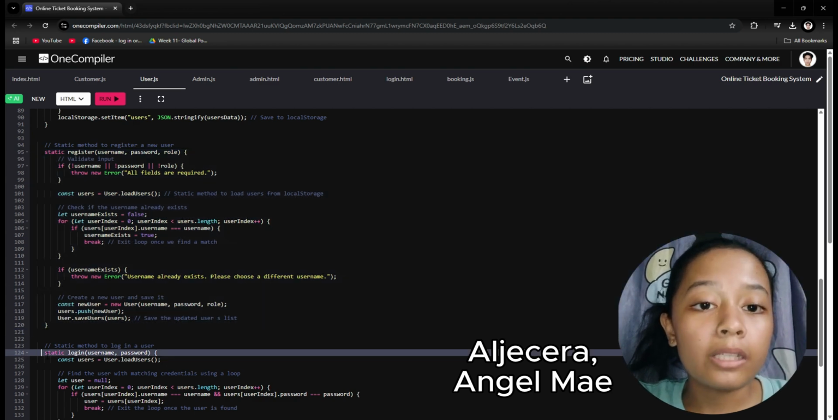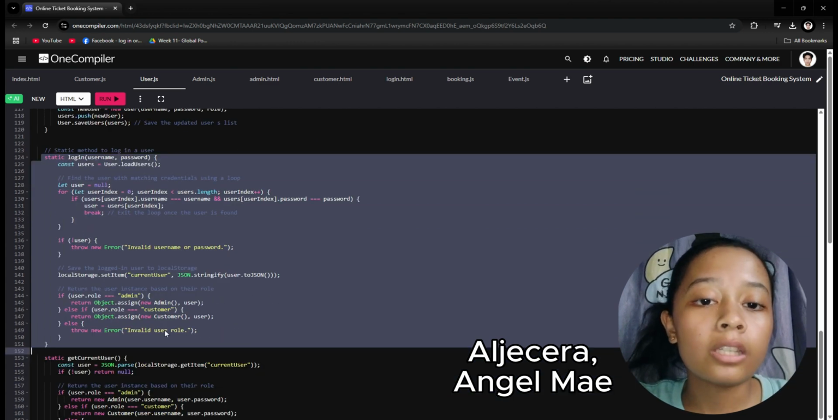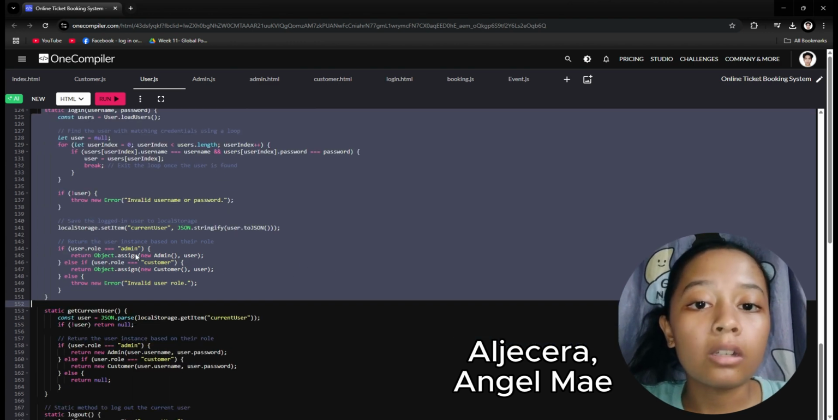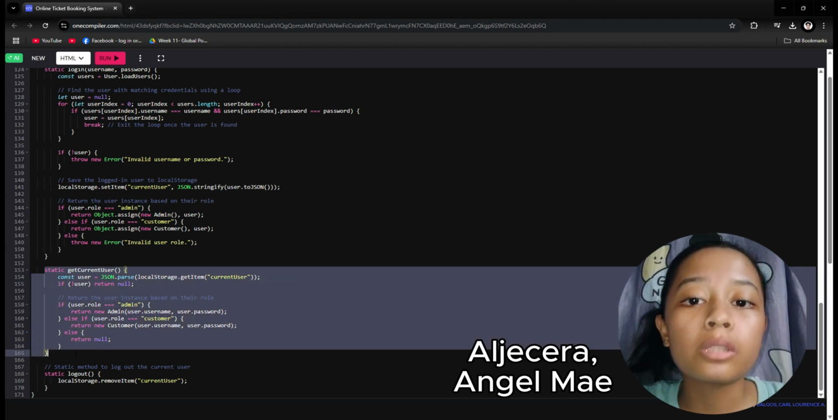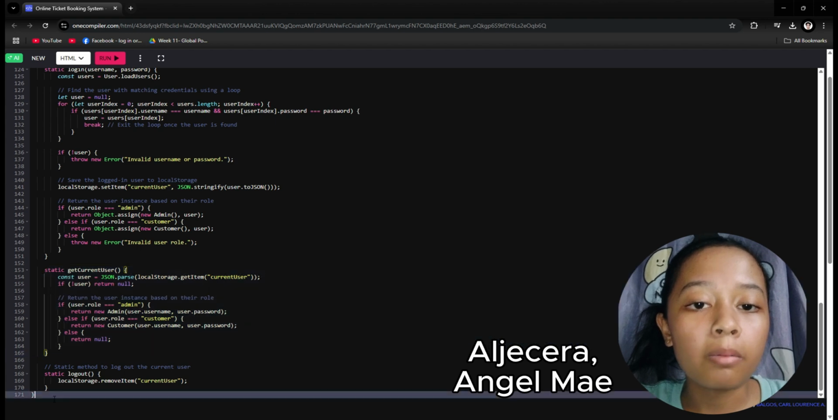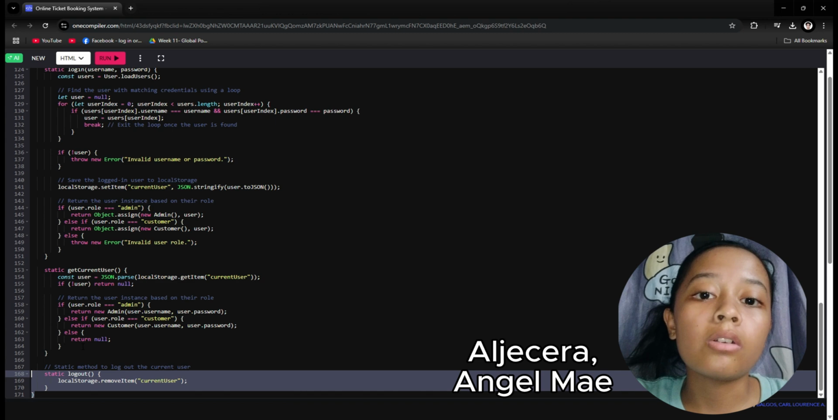When logging in with login, it compares credentials against stored users and gives special access, admin or customer, if matched. The system remembers who's logged in using getCurrentUser and lets them log out properly. Throughout, it uses local storage like a secure notebook to remember everything between visits.